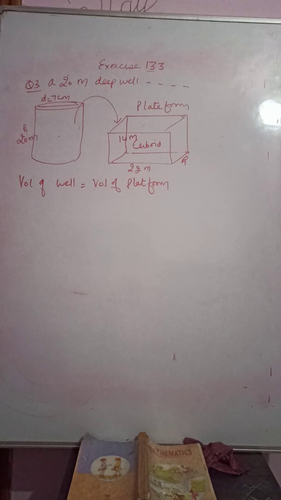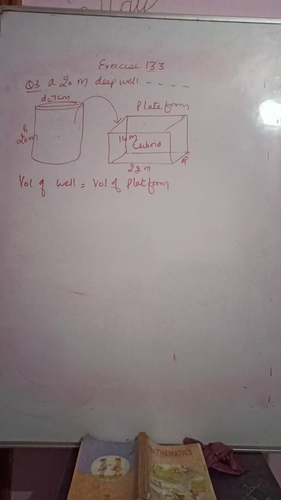Well is of which shape? Cylindrical shape. The volume of a cylinder is pi r square h, right? And the platform is cuboid shape, and the volume of a cuboid is length into breadth into height.